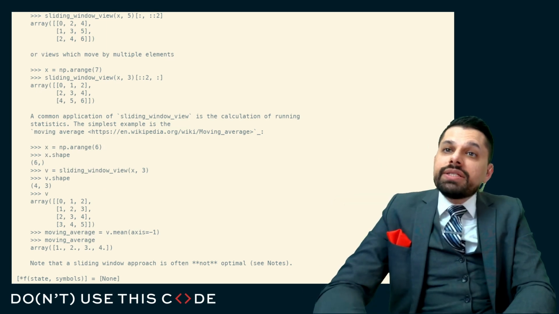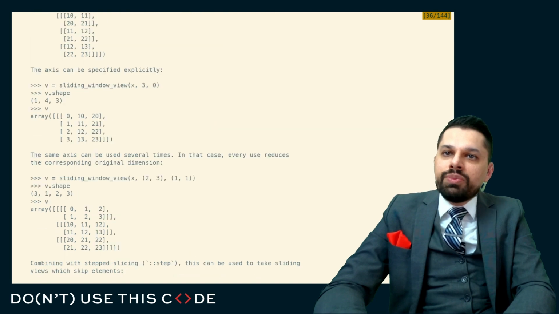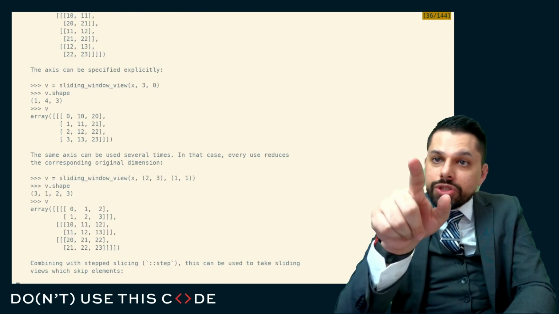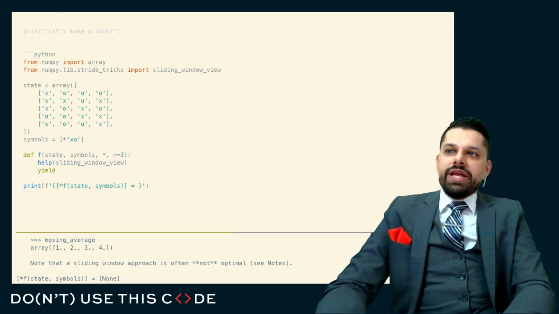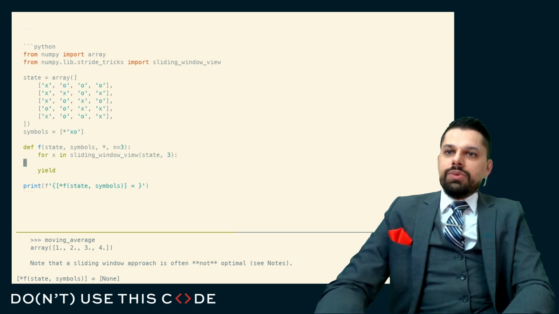So that gives us a sliding window view. It allows us to provide a tuple, so it can be any size. So I think 3 is correct. We actually want a 3 by 3 sliding window. So let's do this. And let's see what this looks like.